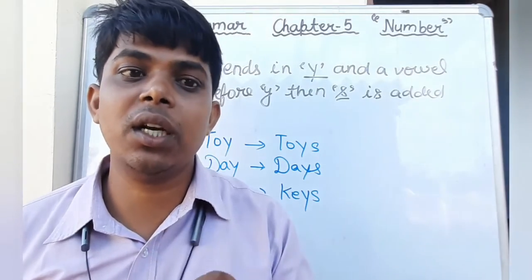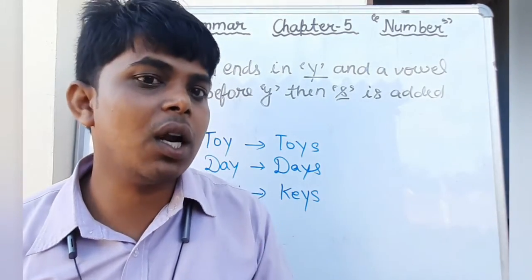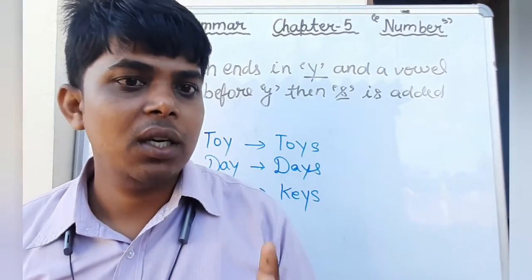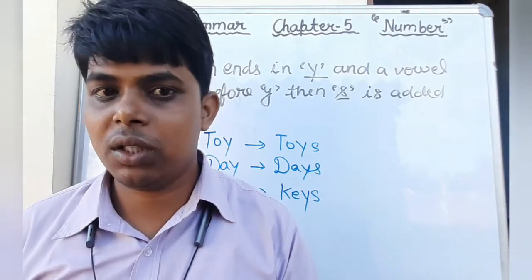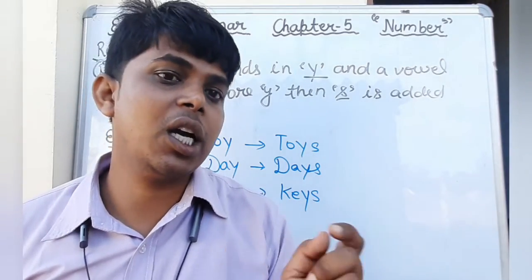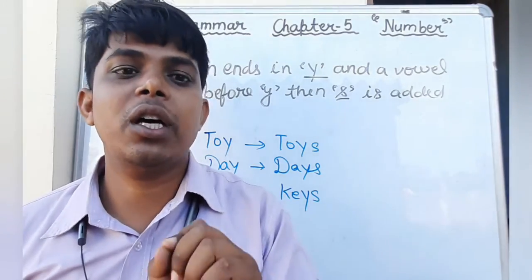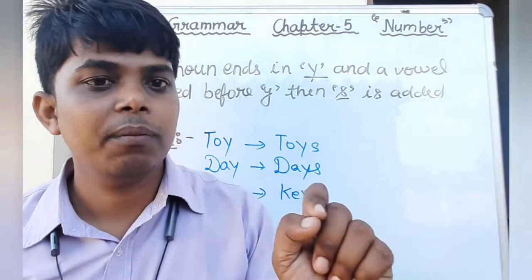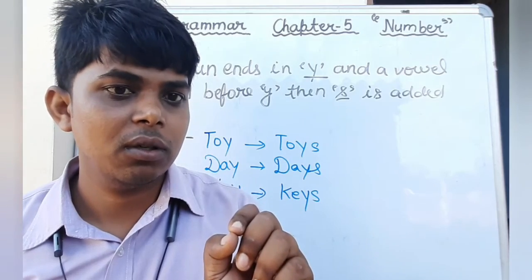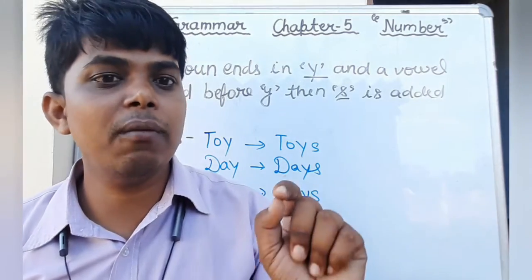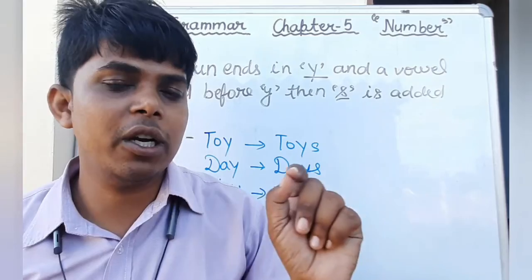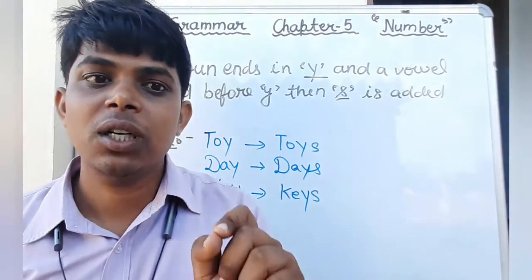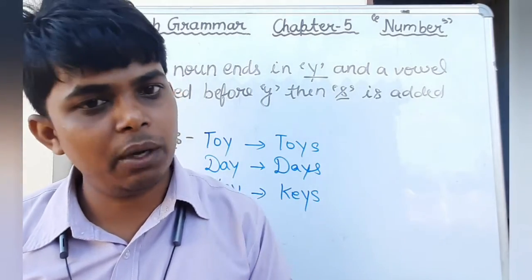But there is a condition, the singular noun must end with S, double S, SH, CH and X. Okay, in that I have also told you the exceptional part, that is if the CH ends with the pronunciation ch, then we will add ES. If it ends with the pronunciation k, then we will add only S to make plural.